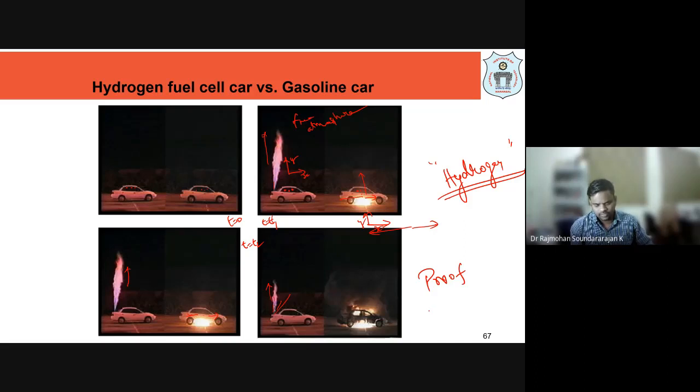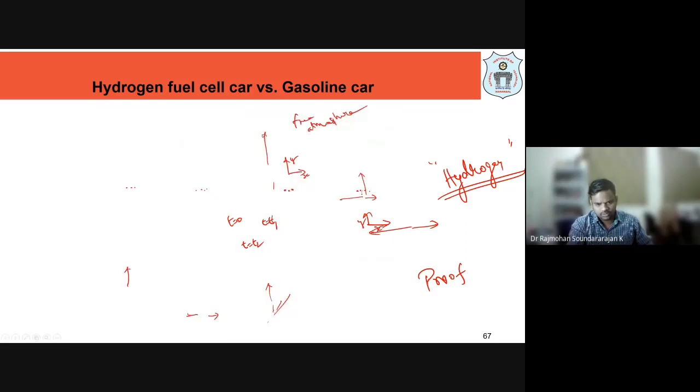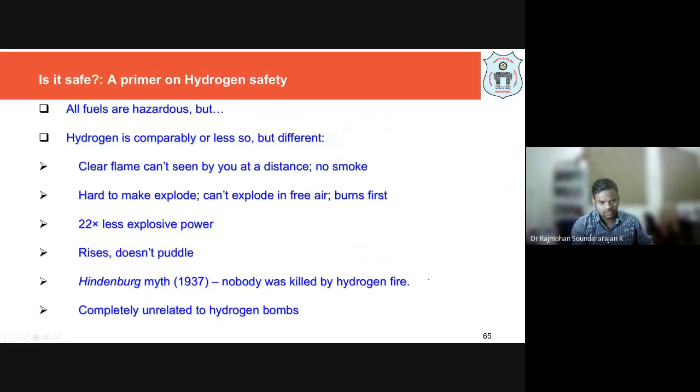Okay. So that way we should not believe in the myths, as I told you. There are a lot of myths around this, the Hindenburg myth. You read about it in detail. There was a flight accident, and there was a long hesitancy for several years to use hydrogen as a fuel again because of the different myths people had.